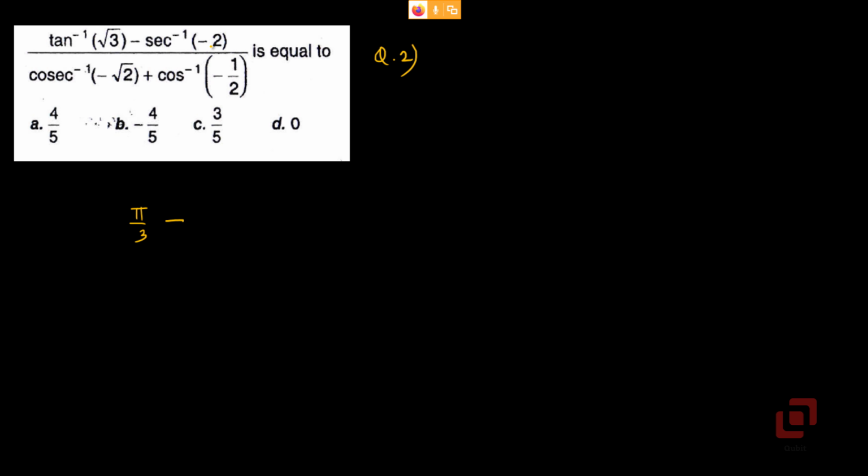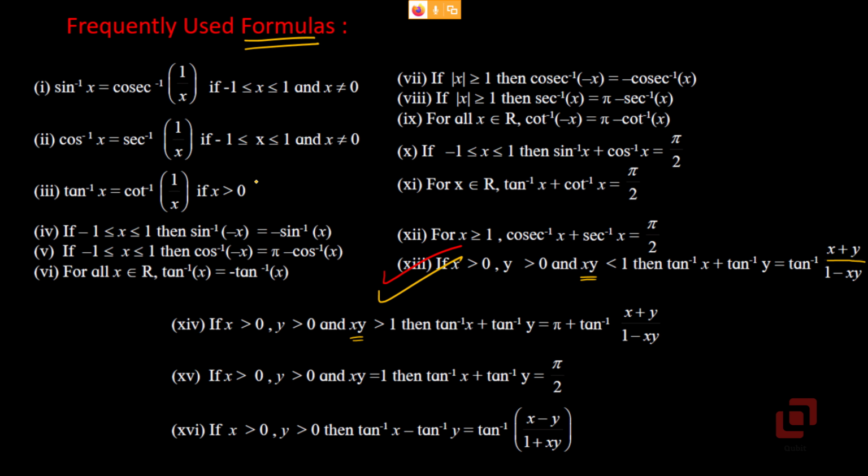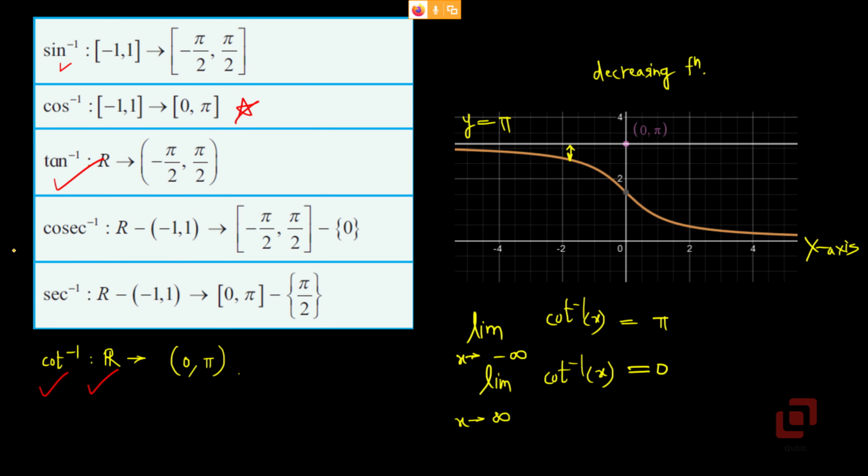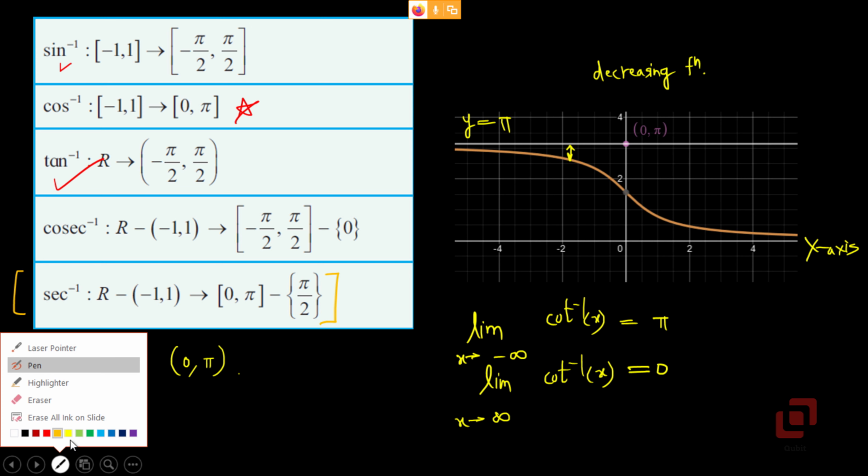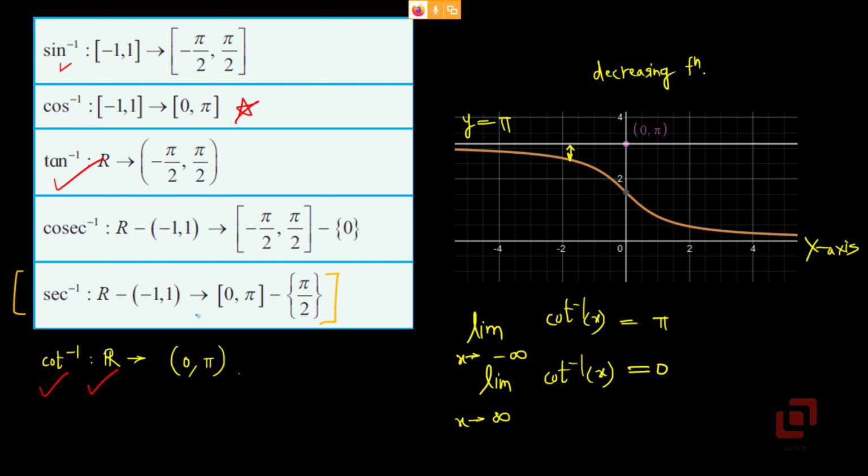Now we have sec inverse of minus 2. We have to carefully get that angle which falls in the proper range. Okay, so let us go back for a moment to sec inverse. It is here. And we want sec inverse of minus 2. Now did you observe that the chosen range of sec inverse is this, right? 0 to pi, minus pi by 2.